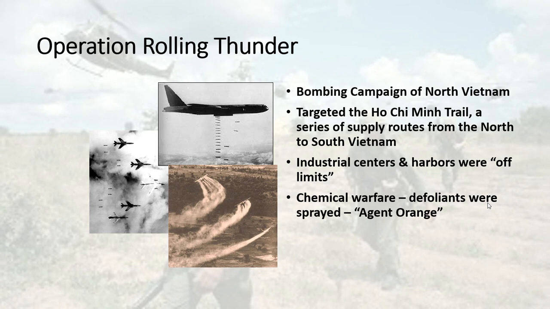If you look at the other picture, you see the plane spraying. That was called Operation Ranch Hand. Since it's a guerrilla war and the enemy, just like the French found, is in the jungles, it's hard to find, we decided to spray defoliants, especially Agent Orange, on the jungle, kill the jungle, easier to see the enemy. But then it also exposes our soldiers in those jungles to Agent Orange. And I lost a good friend of mine, Larry, God rest your soul, from Agent Orange. Years later, it caused the cancer that killed him. But this war is going to accelerate. In later lessons, we're going to take a look more at the war and how it affects America.